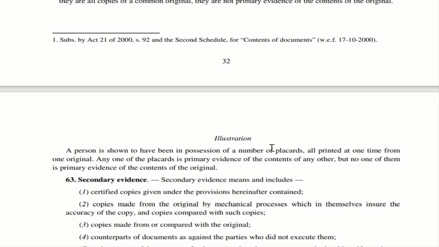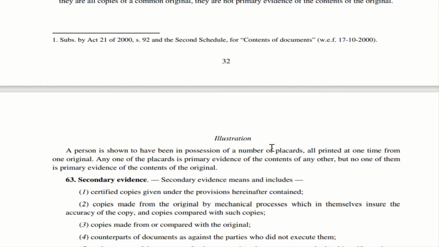A person is shown to have been in possession of a number of placards. He has plenty of placards, and all of these placards have been printed at one time from one original. Each and every placard is considered to be a primary evidence of its own, but not of the original. Imagine they have printed 1000 placards.